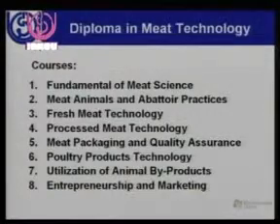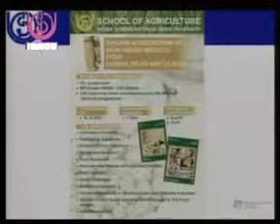The courses are fundamentals of meat science, meat, animals and abattoir practices, fresh meat technology, processed meat technology, meat packaging and quality assurance, poultry products technology, utilization of animal byproducts, entrepreneurship and marketing. So in this program also, the focus has been given to entrepreneurship, marketing, quality control, and preparation of the different products. Now the next course is diploma in production of value added products from cereal, pulses and oilseeds.